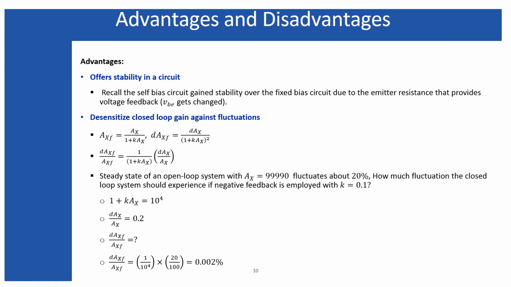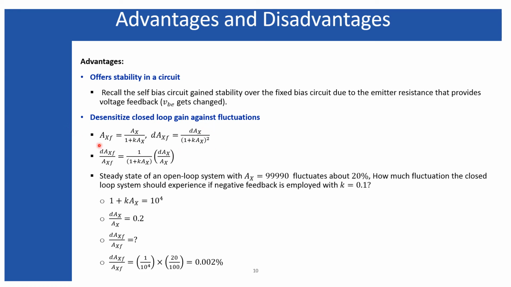We know the base to emitter voltage VBE gets controlled by the emitter voltage, and the emitter voltage is subtracting some voltage from the base voltage, and in this way it is providing the control. So that feedback was basically negative feedback, and we gain stability there. So negative feedback offers stability. Negative feedback desensitizes the closed loop gain against any fluctuation.